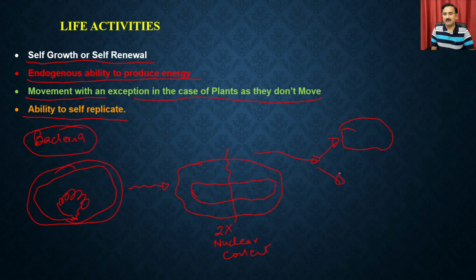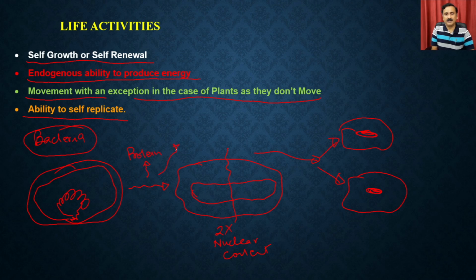Now what you see here is the action of different types of molecules. When it wants to grow from one bacteria to a slightly larger size, it is required to synthesize different types of biomolecules. It requires the synthesis of proteins.